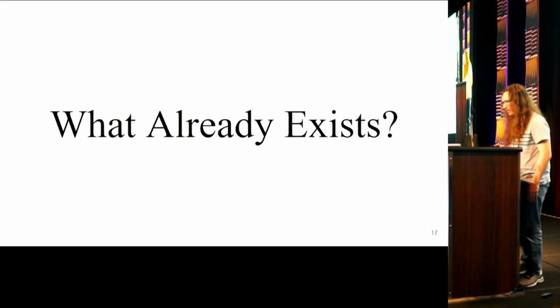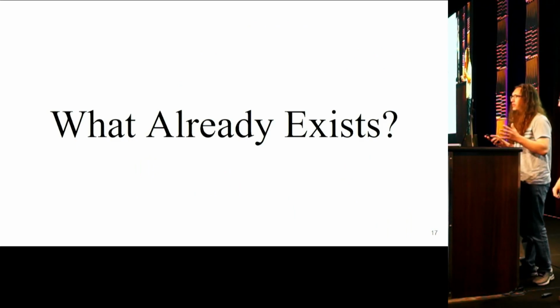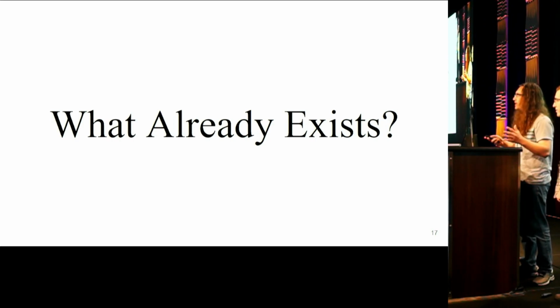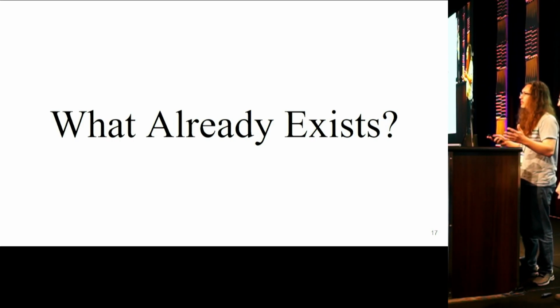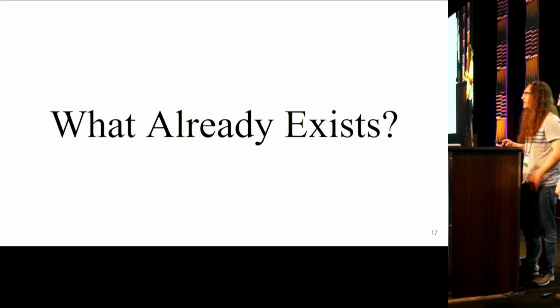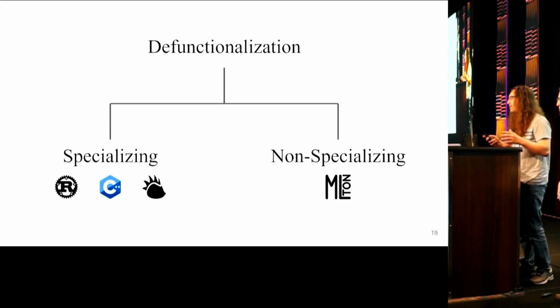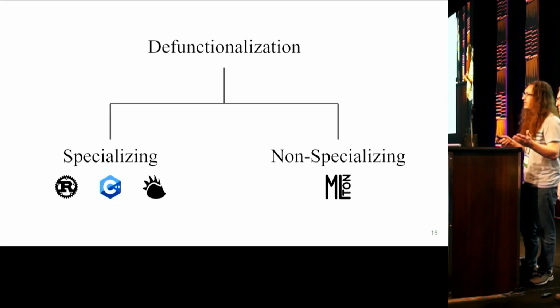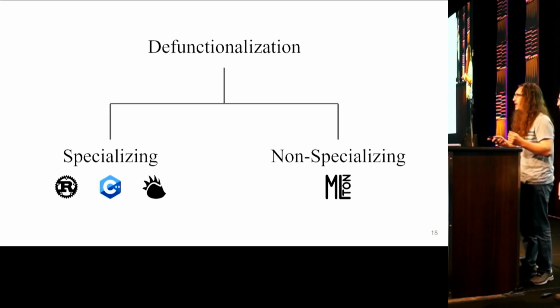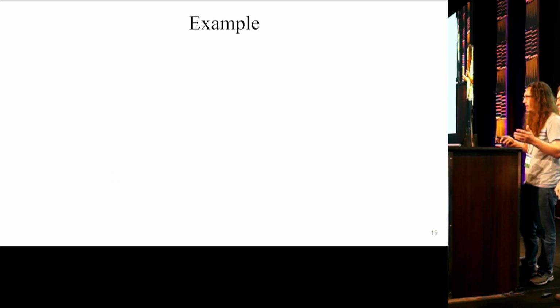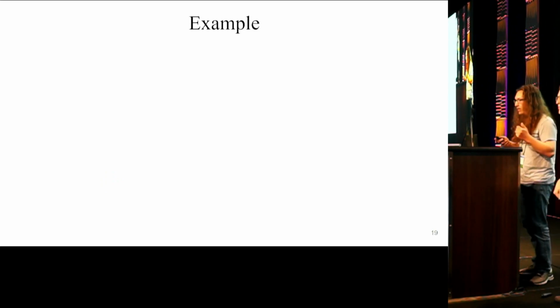Thanks, William. So now we're going to build up some intuition for our technique, and we're going to do that by way of an example. And we're going to start out by looking at prior techniques, how they handled this example, where they fall short, and how we can fix those shortcomings. So prior defunctionalization passes can be divided into two camps, specializing passes and non-specializing passes. We'll take a look at these two different classes of defunctionalization transformations by way of our example.